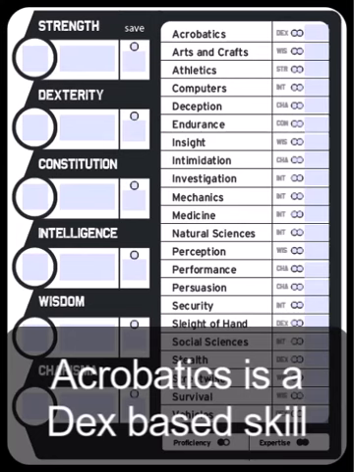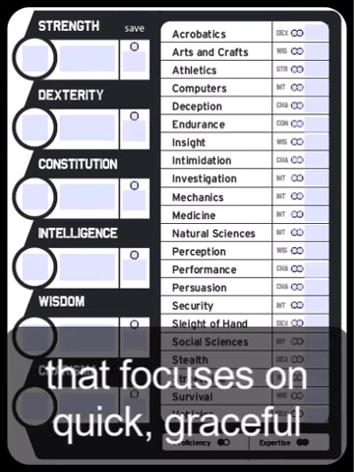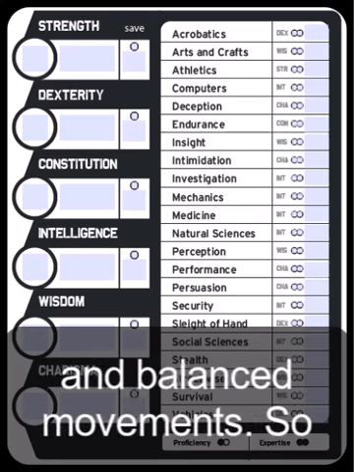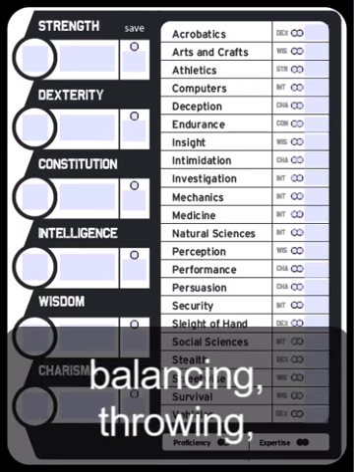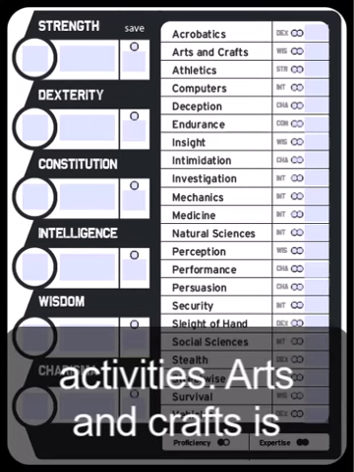Acrobatics is a dex-based skill that focuses on quick, graceful, and balanced movements. So this is going to be used for balancing, throwing, catching, gymnastics, and other agility-based sports activities.